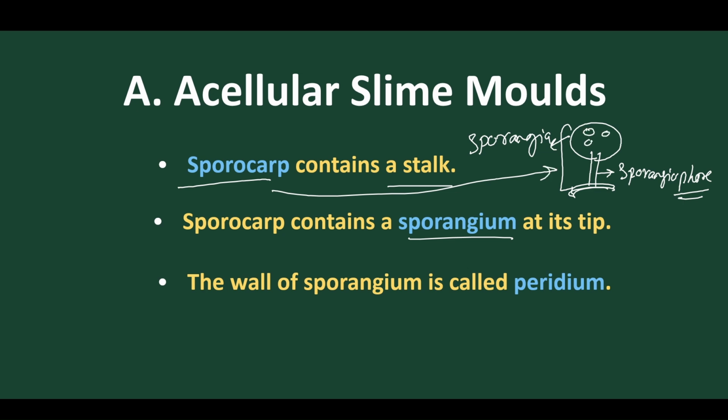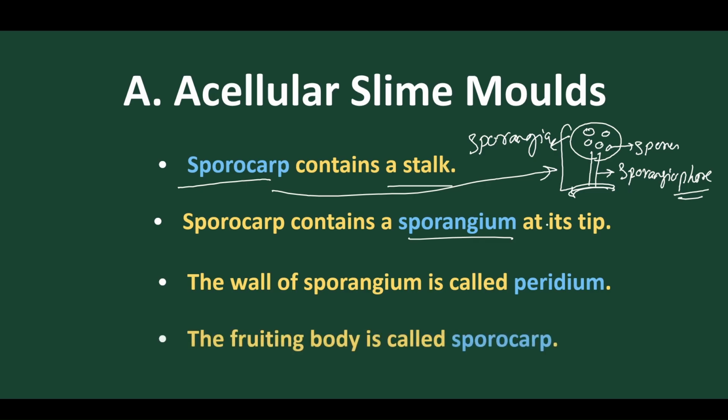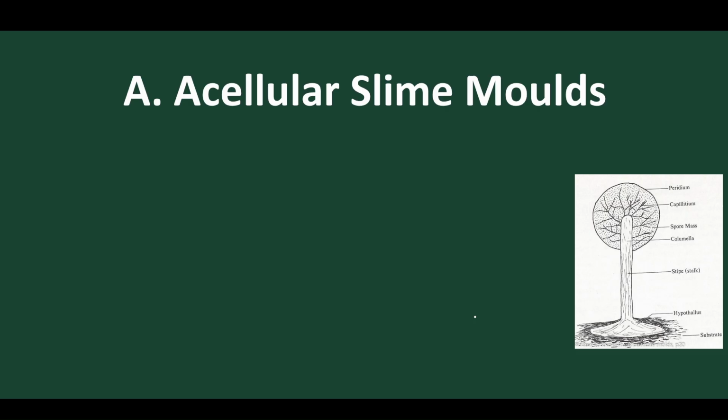Within the sporangia, we find the spores present. The sporangia is externally lined with a covering-like structure, and this covering is called peridium. So the peridium is the wall of the sporangia. The sporangia contains a specialized wall called peridium. So the fruiting body is otherwise called the sporocarp, as we have discussed.